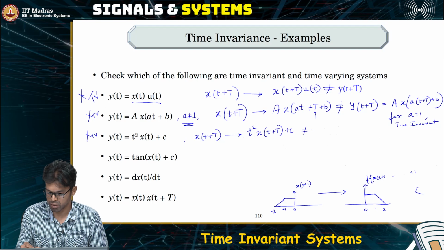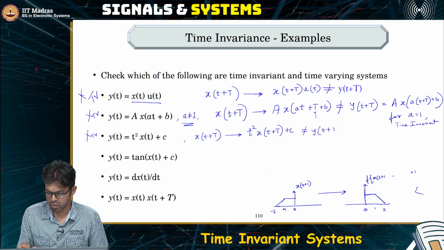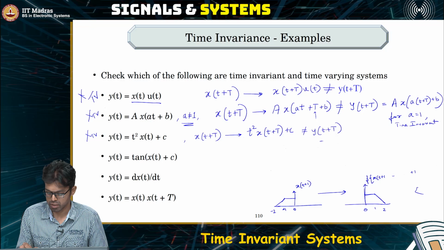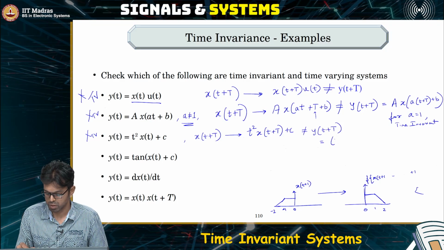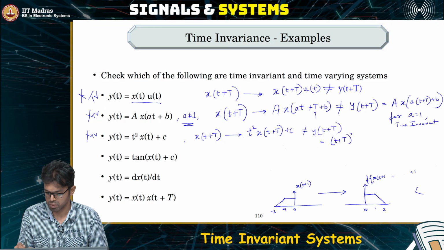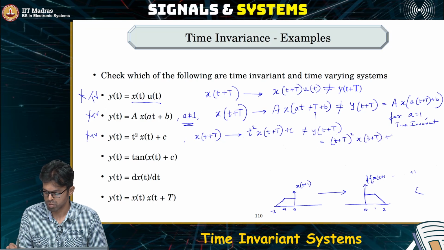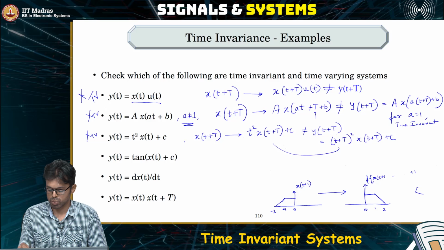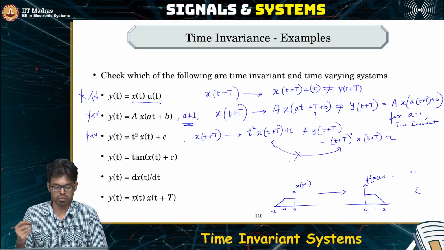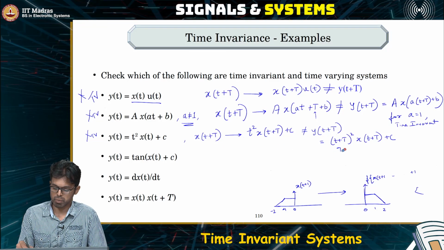Why is that? Because y of t is equal to... obviously these two are not the same. Hence, this is a time varying system.